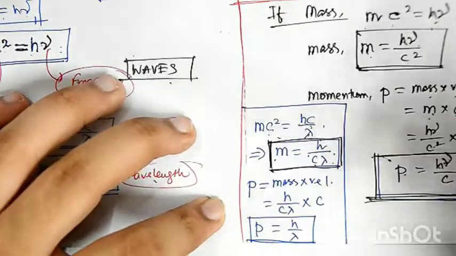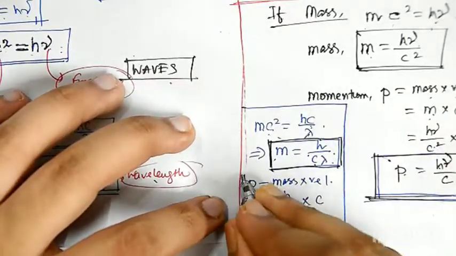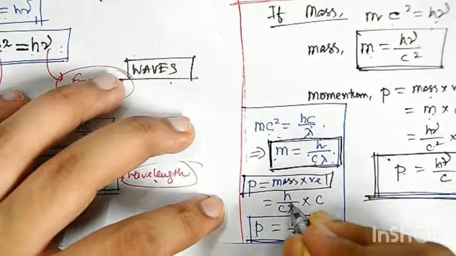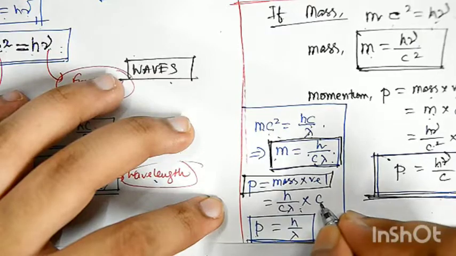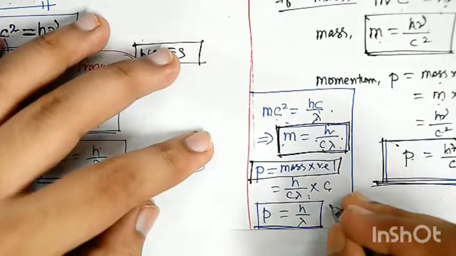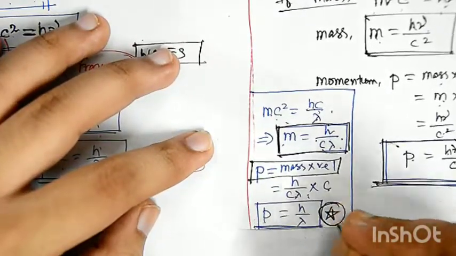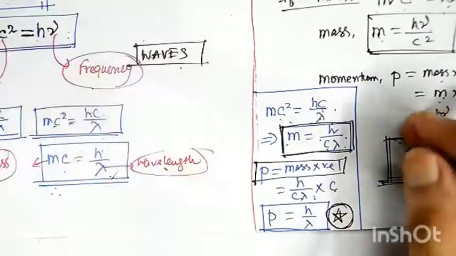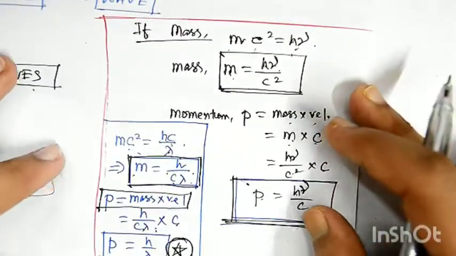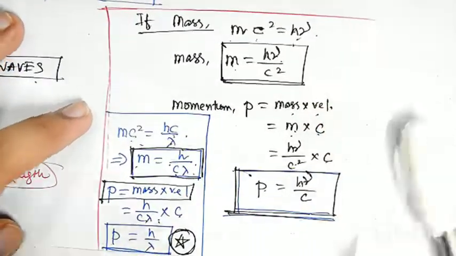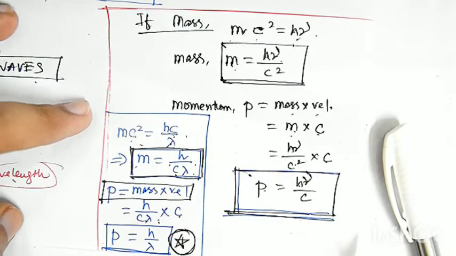More things like momentum. Momentum is again mass into velocity. So h by c lambda, which is the mass, can be multiplied by the velocity c, and finally we reach the equation of momentum in terms of wavelength, that is p equals h by lambda. So far we have calculated mass and momentum of particles in terms of their wavelengths.